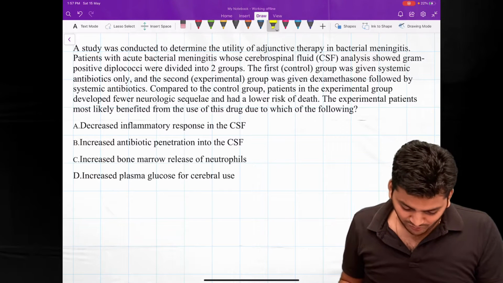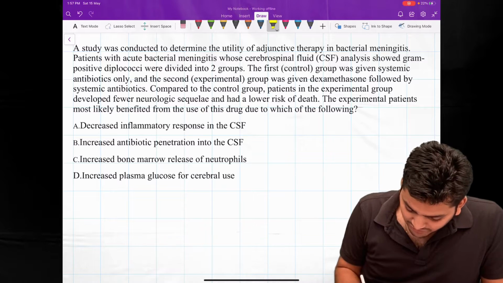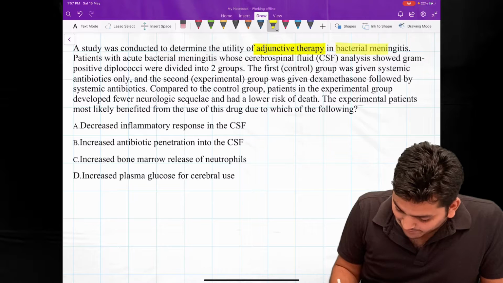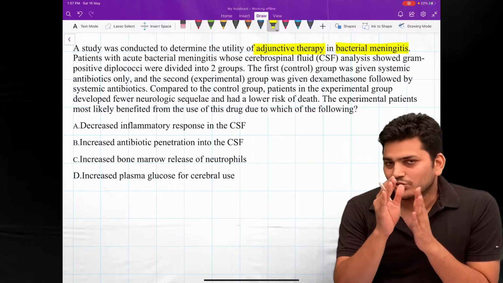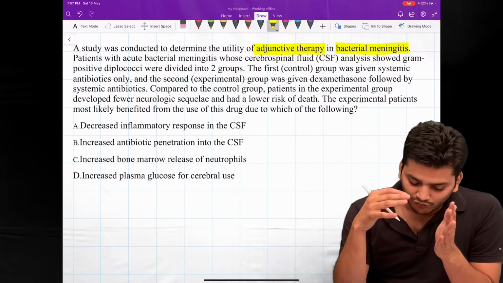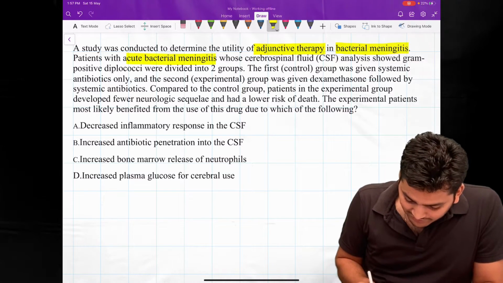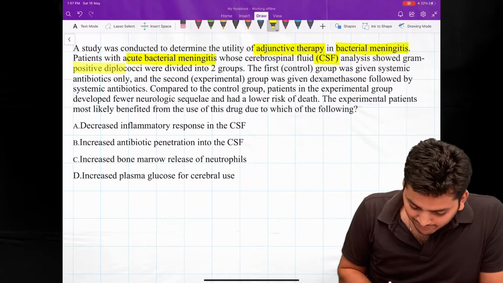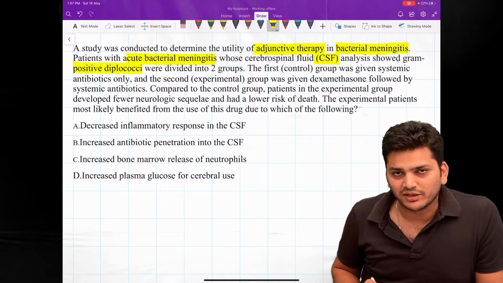Okay, friends, so what this question is saying to us is a study was conducted to determine the utility of the adjunctive therapy in a case of bacterial meningitis. See, in bacterial meningitis, we use either antibiotic or antibiotic with steroid. So the patient has acute bacterial meningitis and the CSF analysis showed gram-positive diplococci, which means they are talking about Streptococcus pneumoniae. That is the most common causative organism for meningitis.